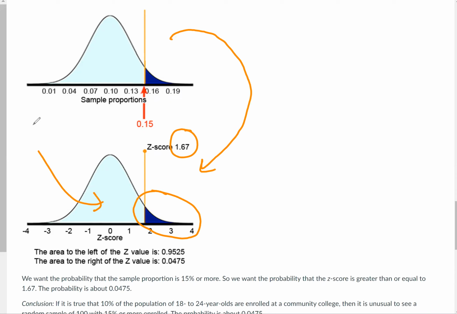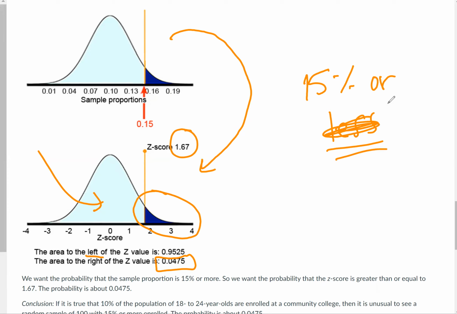I think they want the area to the right. It was this one. If they had asked for the probability that 15% or less of the sample is enrolled in community college, then I would be interested in the one to the left, because those are the smaller values. But they said more, if I remember right. So that's why we're interested in that one.